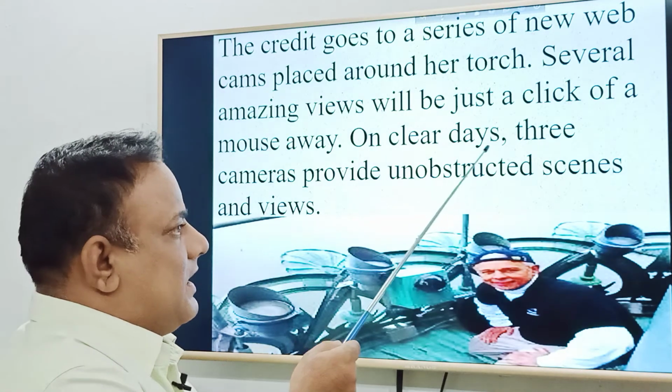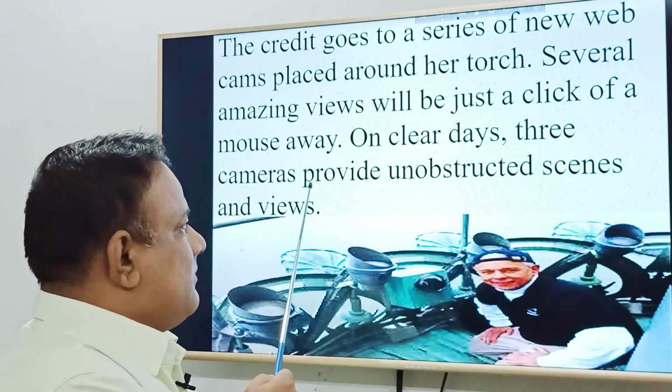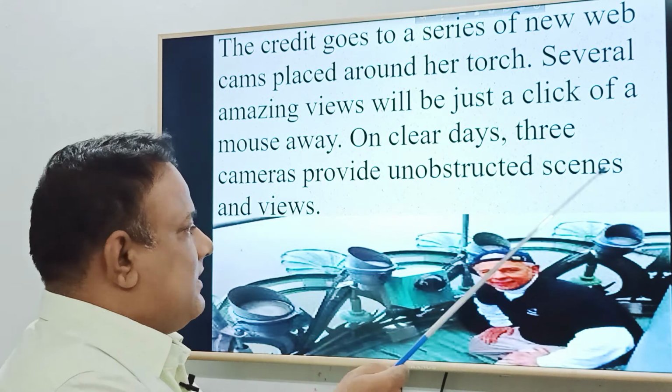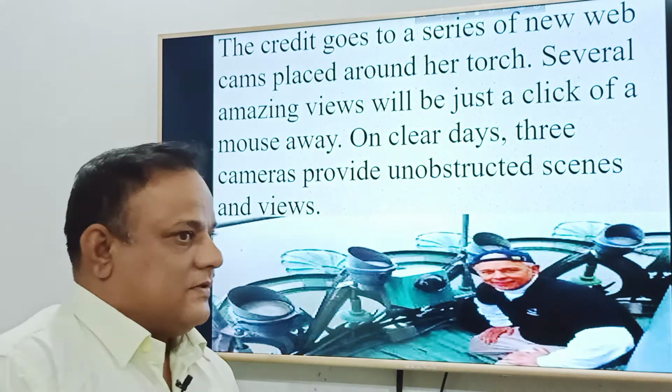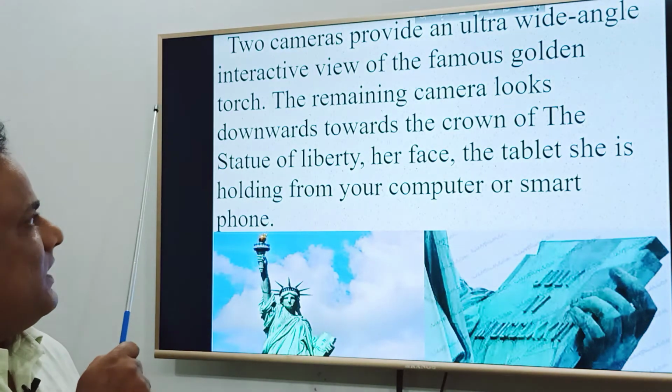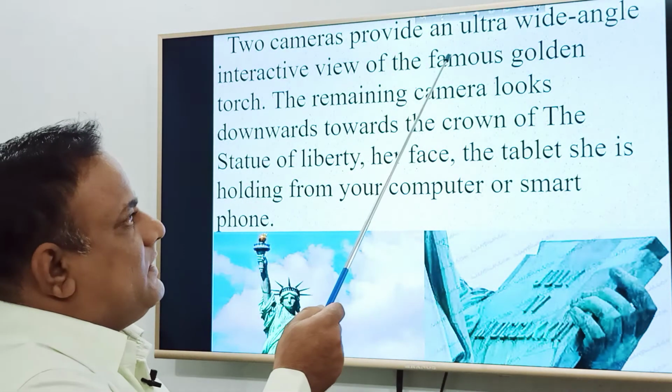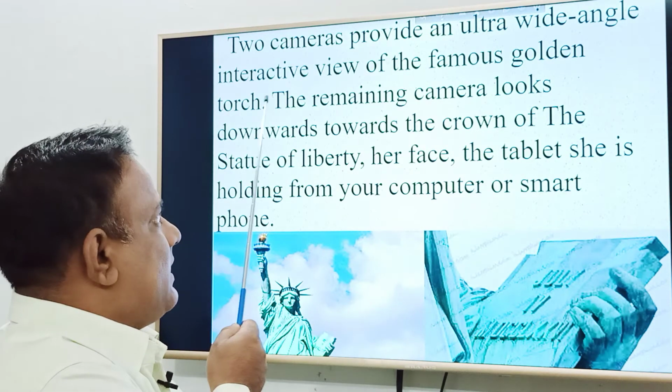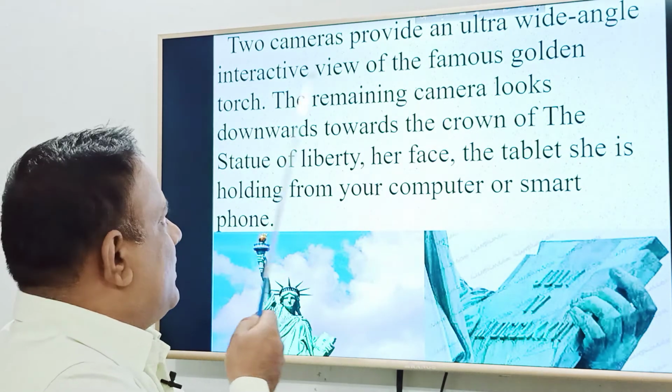Several amazing views will be just a click of a mouse away. On clear days, 3 cameras provide unobstructed scenes and views. 2 cameras provide an ultra-wide angle interactive view of the famous golden torch.